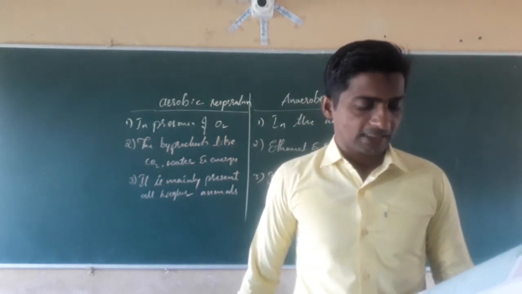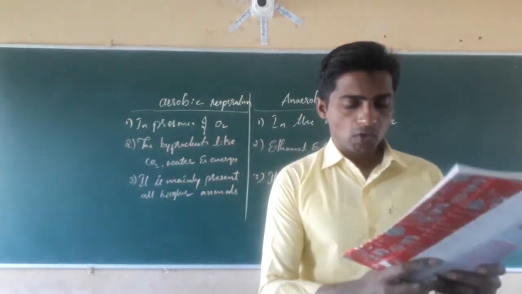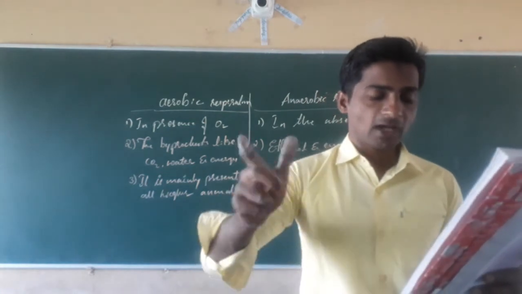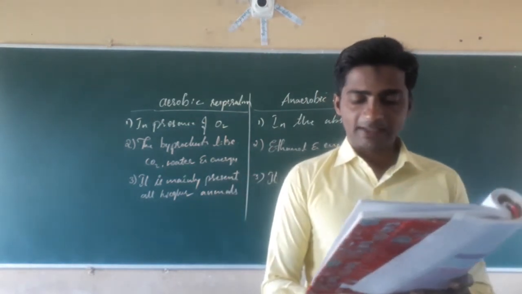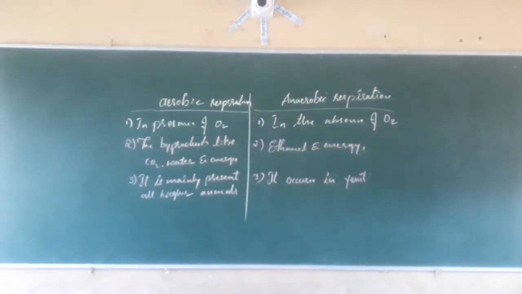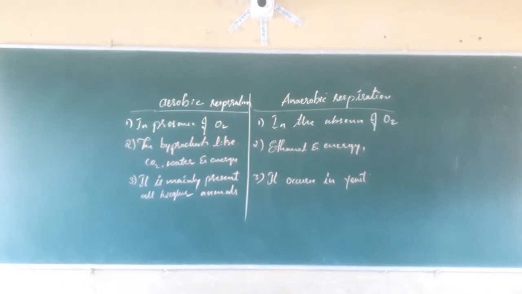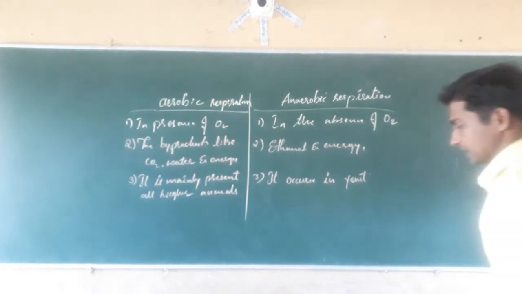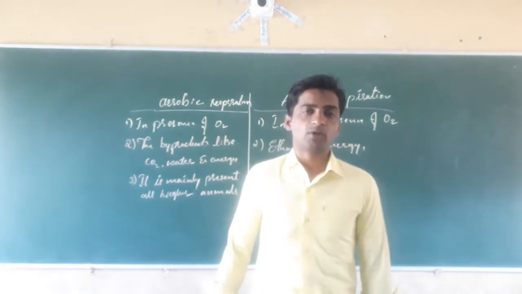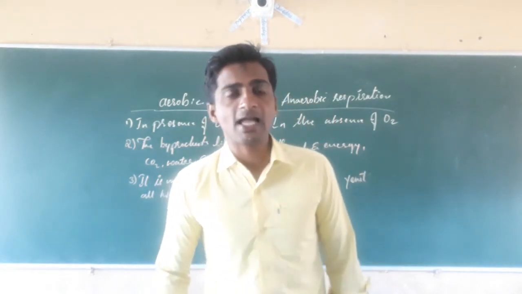Then after this one, how are alveoli designed to maximize the exchange of gases? See, our lungs, or the respiratory system, consist of different parts: nostrils, nasal cavity, nasopharynx, pharynx, trachea, bronchi, bronchioles, and next alveoli.